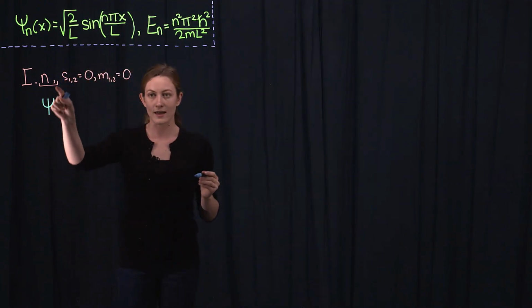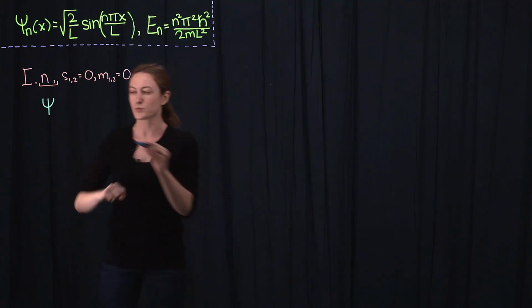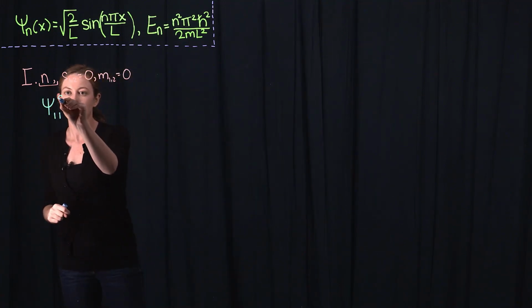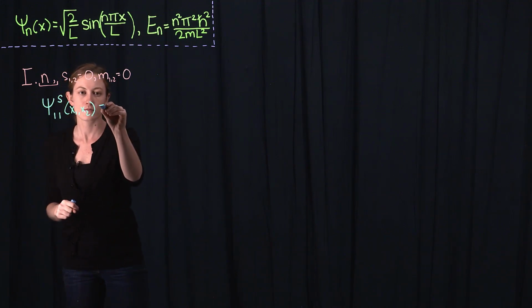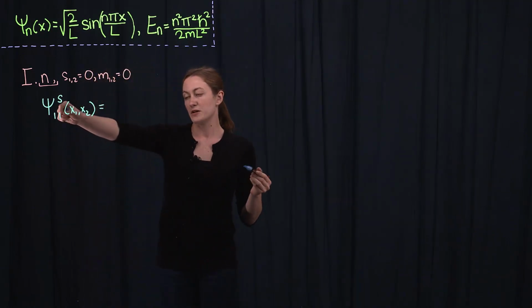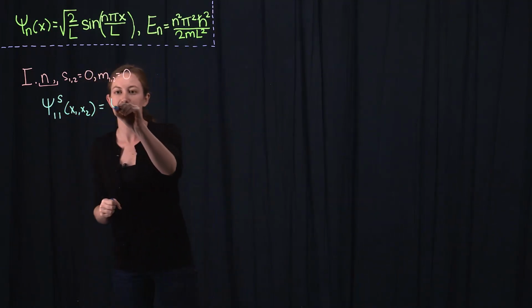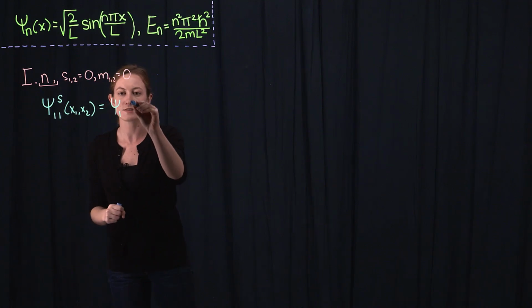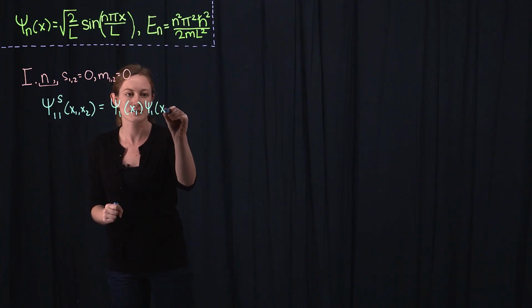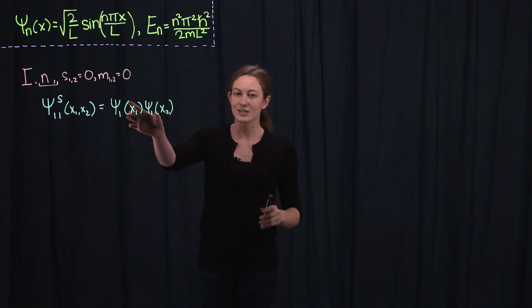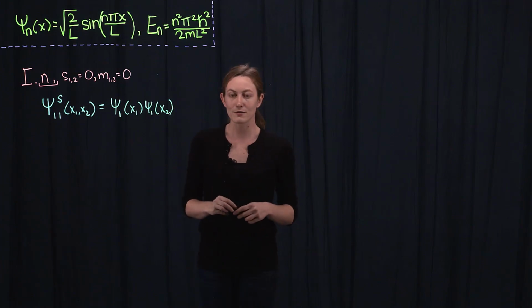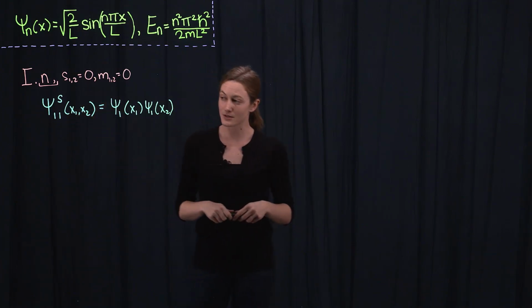Okay, so for the ground state, this will be the state with n equals, say, m equals 1. And it'll be a symmetric combination of psi 1 and psi 1, which is just the product of the single particle ground state wave functions. Psi 1 of x1 times psi 1 of x2. Now, indeed, this is symmetric under interchange of x1 and x2, as it should be for two spin 0 bosons.